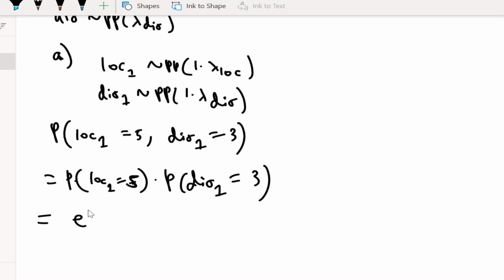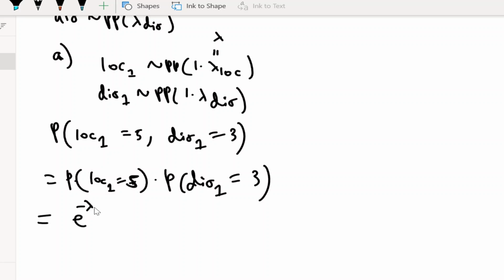So the mu in our situation is just this stuff. For local, it's lambda loc.